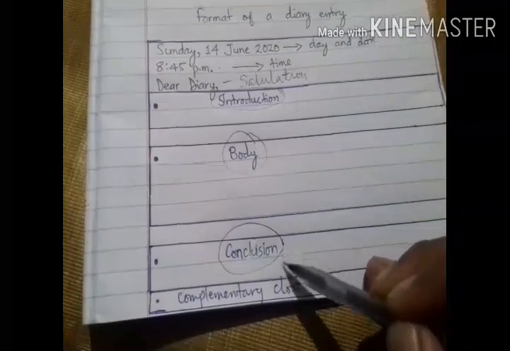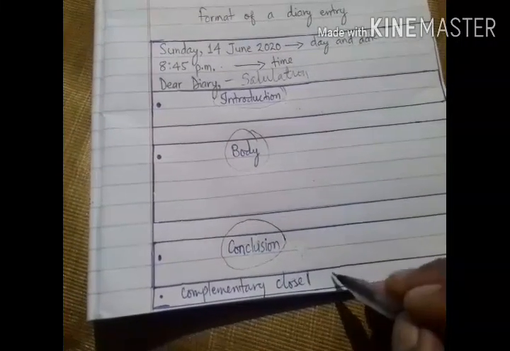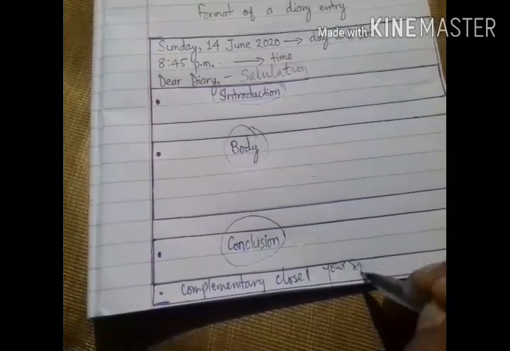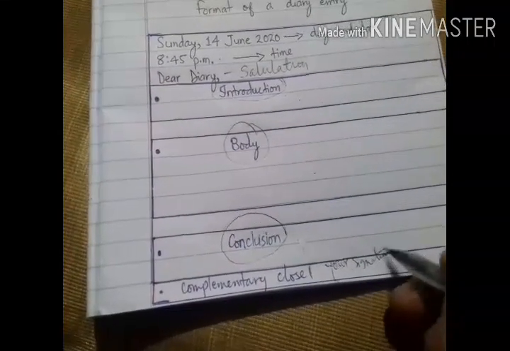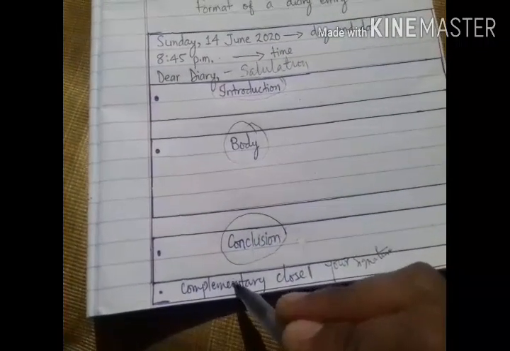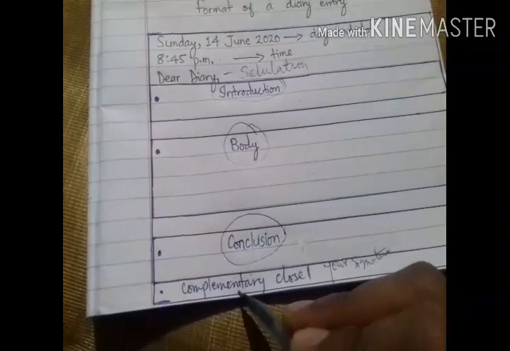After the conclusion, we have to write the complimentary clause with your signature. That means your name comes here after the complimentary clause. That means your friend, you should write your own name.